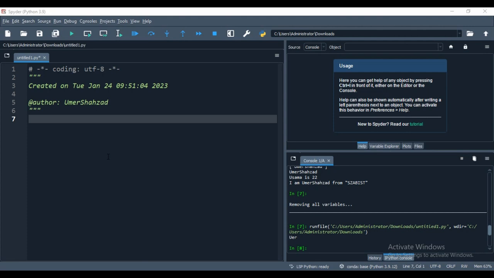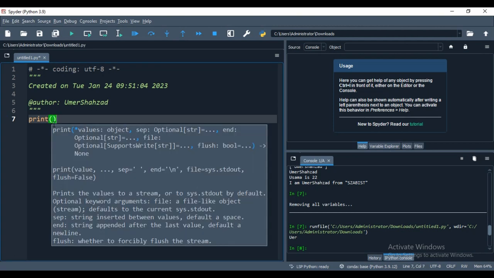So let's start properly. This is lecture one, in which we properly code in Python. First of all, we are doing our first program: how to print a simple string or simple text in Python. The function I'm using is called the print function. The print function is always used to print something.